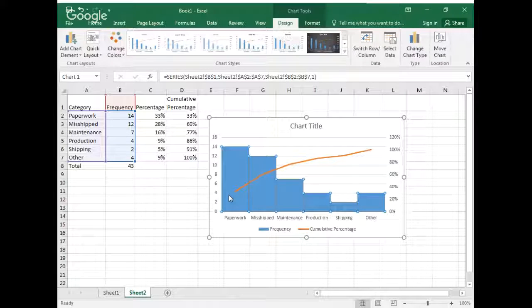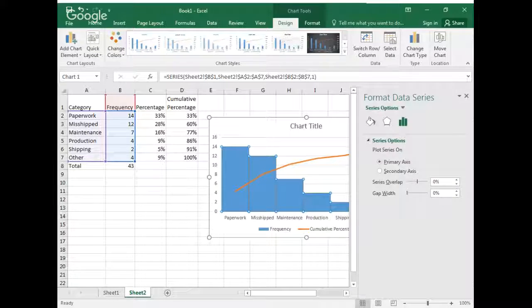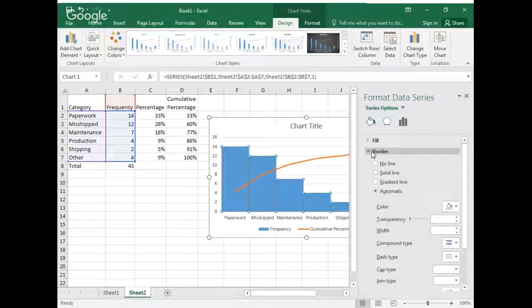If we don't like the way that it looks, one of the things that I can do is select one of the columns and go to Format Data Series. And I can actually go to Fill and Line and choose Border and put a solid line border around it with a color of black.